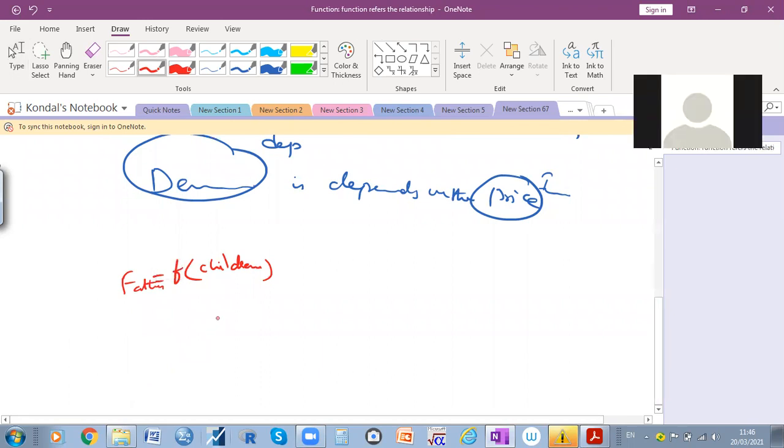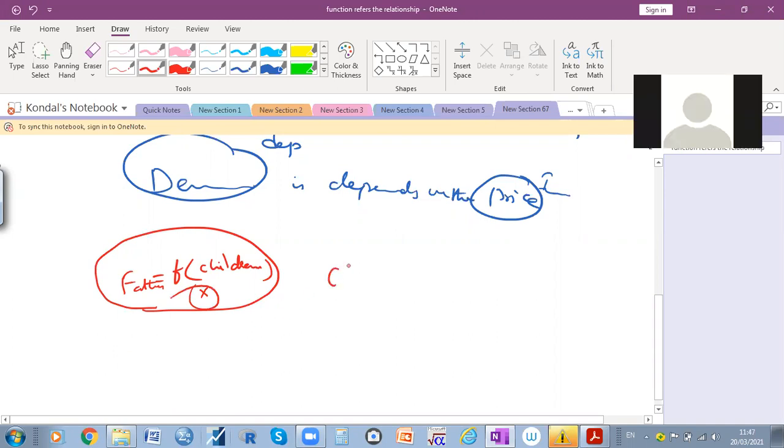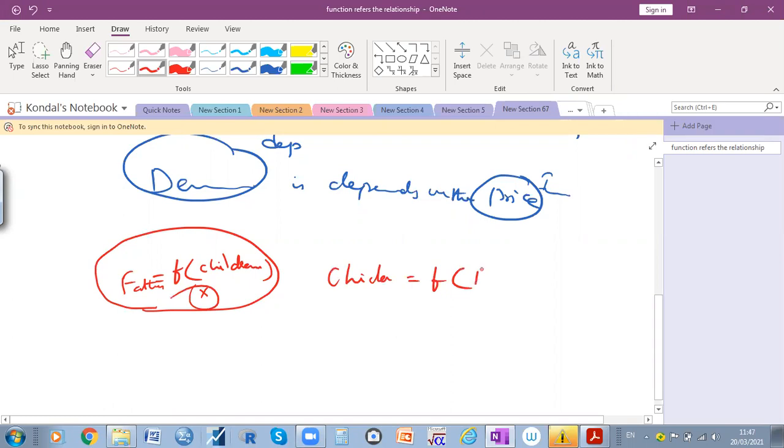If I write like this, children are always dependent on father, it would not be correct. Here we should write children is a function of father. So father is an independent person.